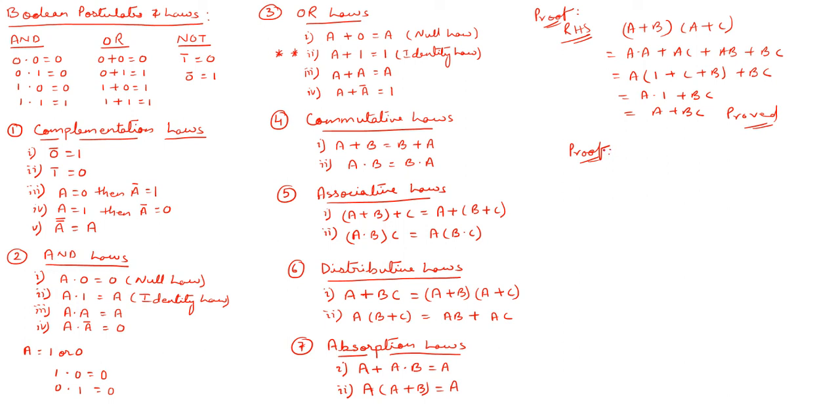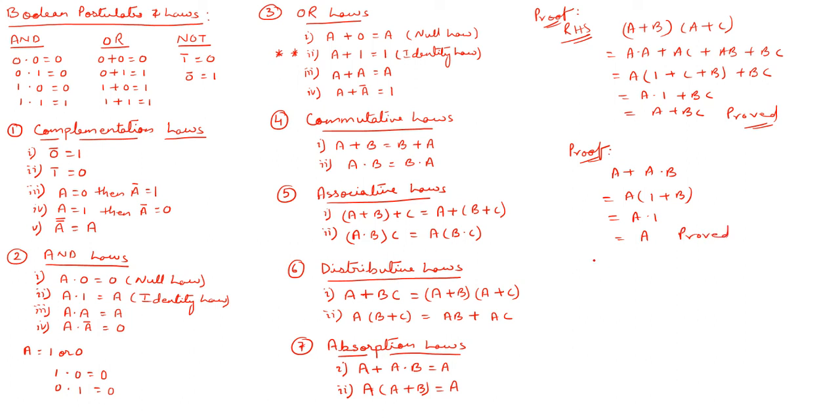Okay, so if I go for this one, what I'm finding is that it is a plus a dot b. So I can write this one taking a common from here, so I'm getting a(1 + b). Again you see this one, OR laws, so 1 plus b will be 1 itself. So a dot 1 is giving me a. Okay, the first one, so this is proved again.